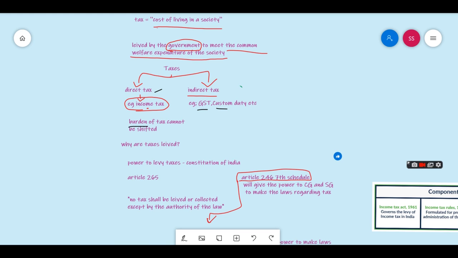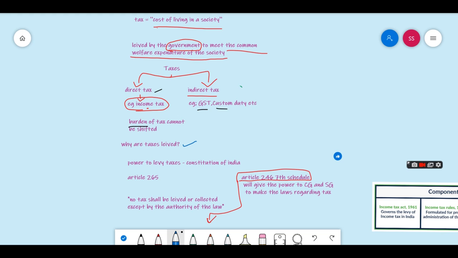So why are taxes levied? We already discussed, because the government needs revenue. Why does the government need revenue? Because the government needs to spend money on the common welfare, like building roads, schools, education, hospitals. The government needs money for that. So the government gets money by charging taxes.